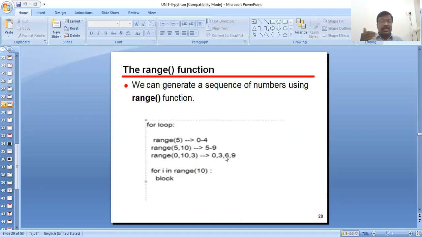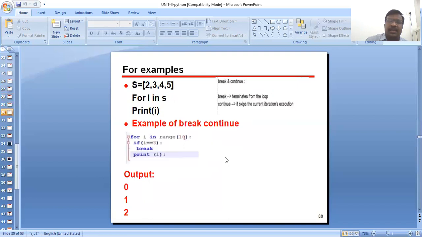Now we are discussing the range function in Python. We can generate a sequence of numbers using the range function with a for loop. Range 5 gives numbers starting from 0 to 4. Range 5 to 10 gives 5 to 9. Range 0, 10, 3 gives 0, 3, 6, 9. For i in range 10. So what is the range here?